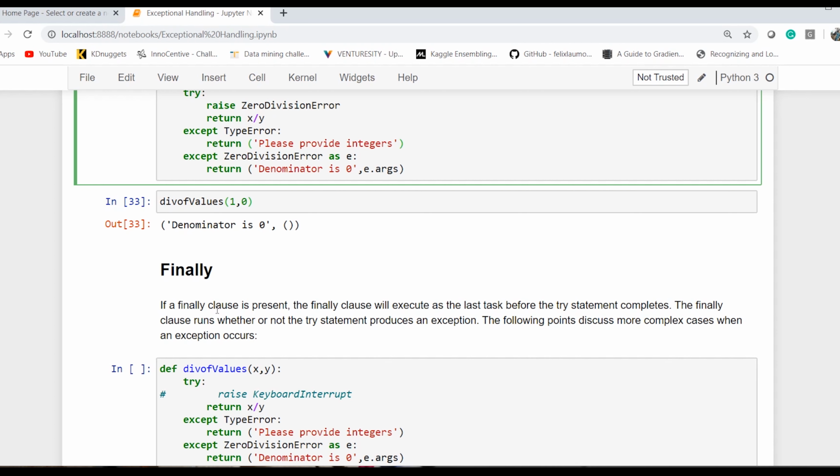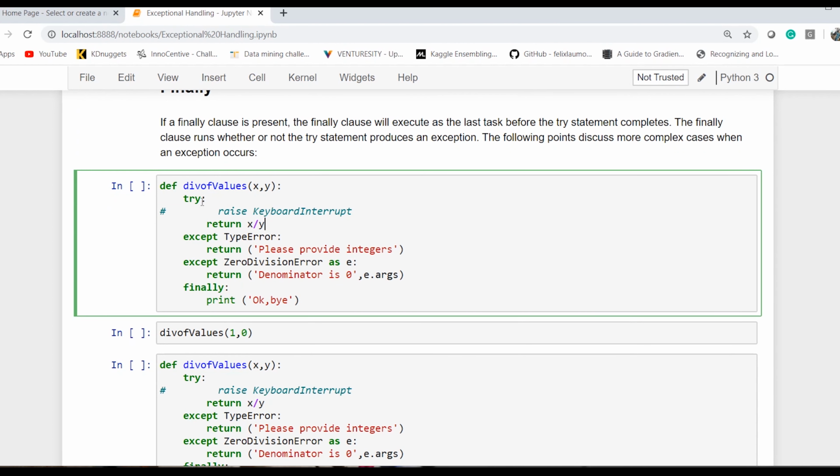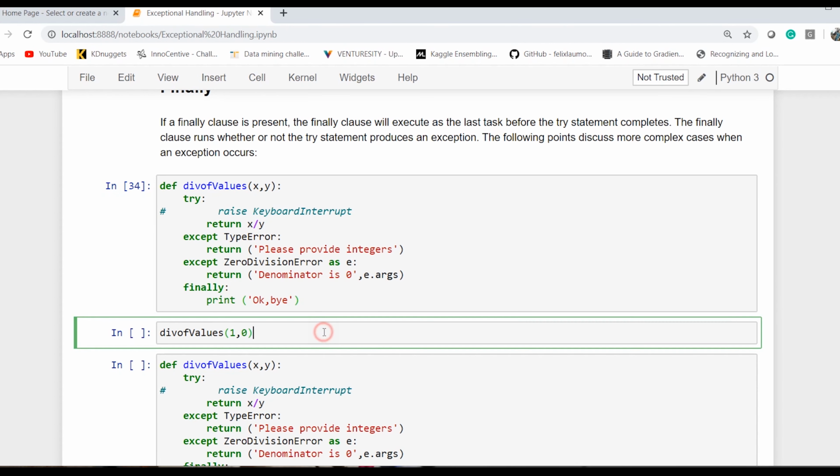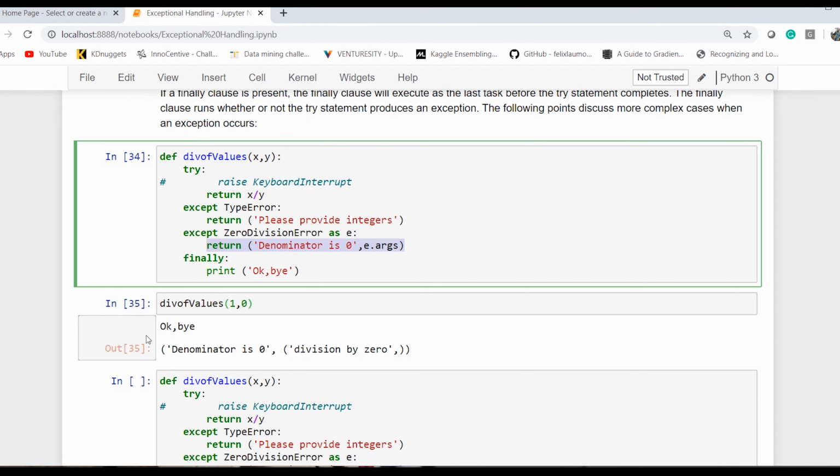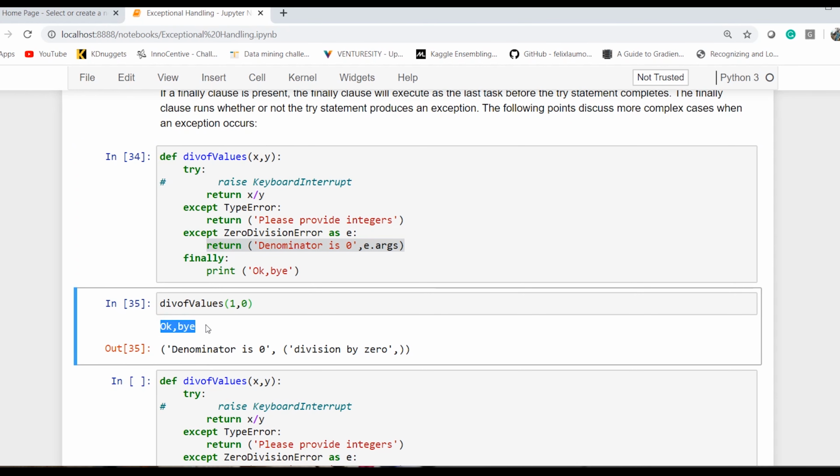If a finally clause is present, the finally clause will execute as the last task before the try statement completes. The finally clause runs whether or not the try statement produces an exception. In our use case, if we simply take division of values, try, do something, that is return x by y, then if this exception happens, then finally just say, I'm just printing bye. And now if I execute it and I do 1 by 0, it raised my denominator is 0 exception, but also it executed what has been asked at the end.